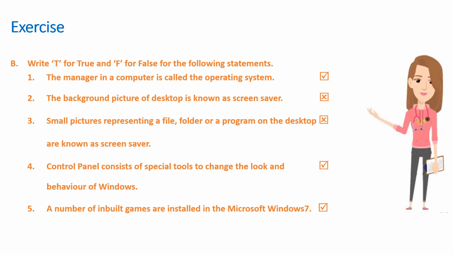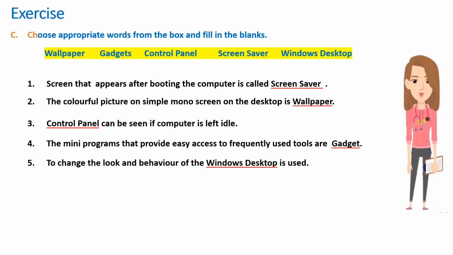B. Write T for true and F for false for the following statements 1, 2, 3, 4 and 5. C. Choose appropriate words from the box and fill in the blanks.